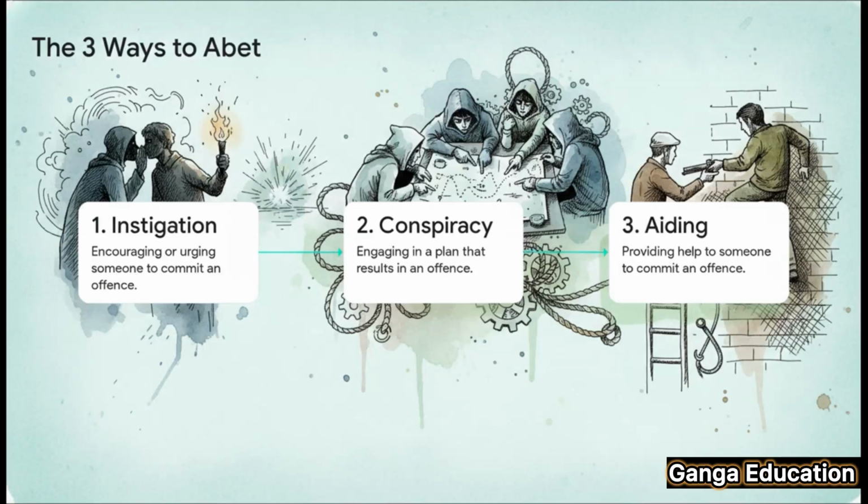So the law lays out 3 different ways a person can be an abettor. First, we have instigation, or uksana. This is when you're actively encouraging or pushing someone to commit the crime. Second, there's conspiracy, or shadyantra, which is pretty straightforward. It's about planning the offense with others. And third, we have aiding, or sahayita, which means you intentionally help them out. And remember, doing just one of these things is enough to be considered abetment.